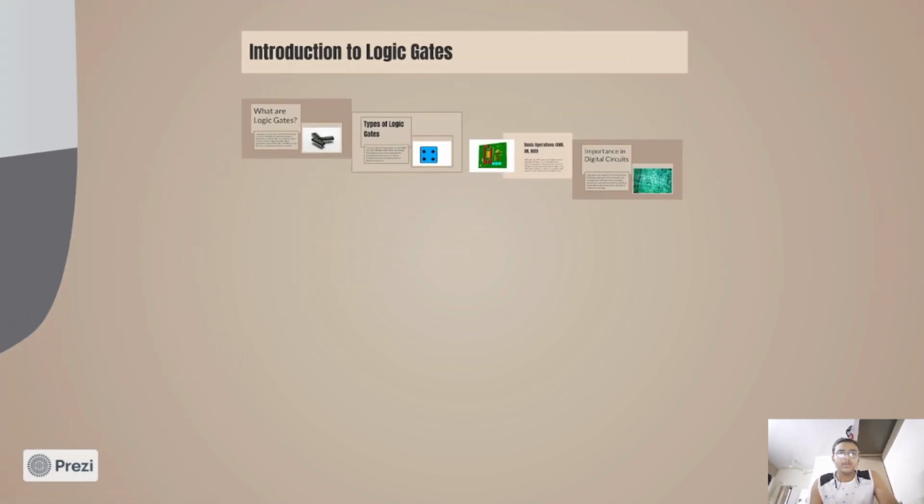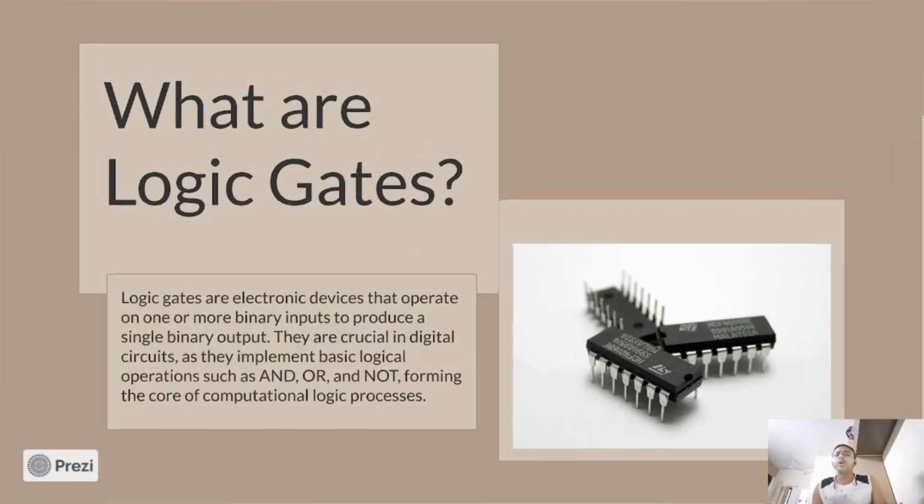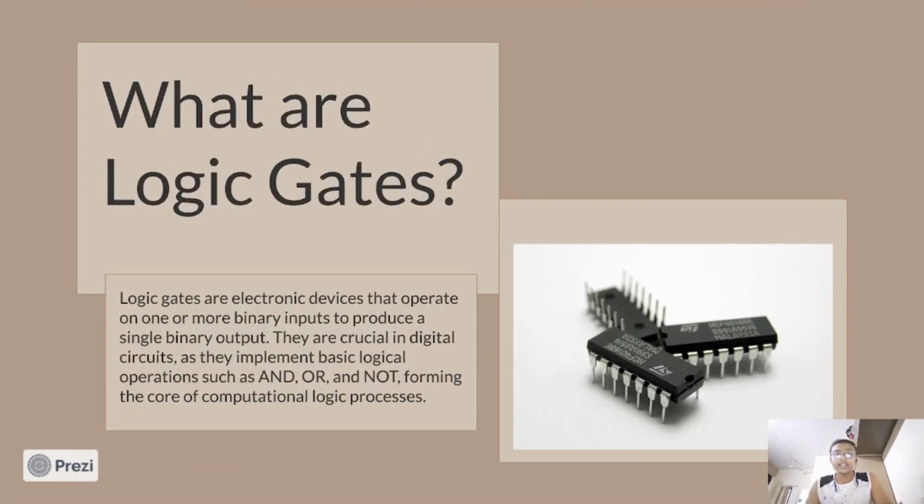So our topic is introduction to logic gates. What are logic gates? Logic gates are electronic devices that operate on one or more binary inputs to produce a single binary output. They are crucial in digital circuits as they implement basic logical operations such as AND, OR, and NOT, forming the core of computational logic processes.